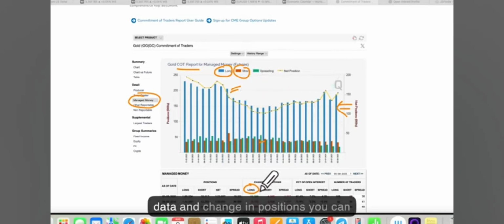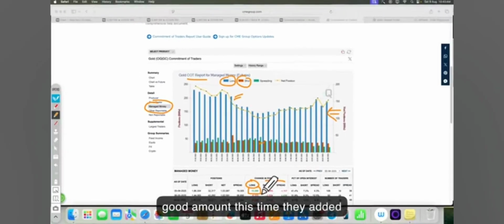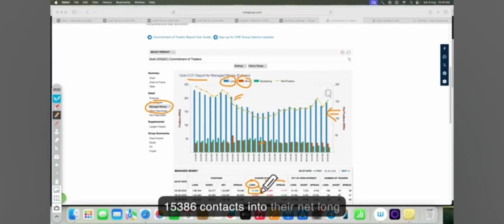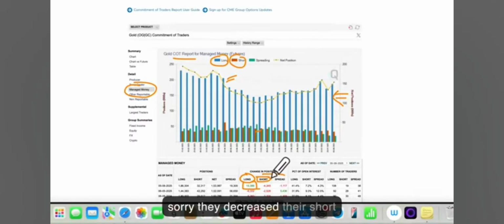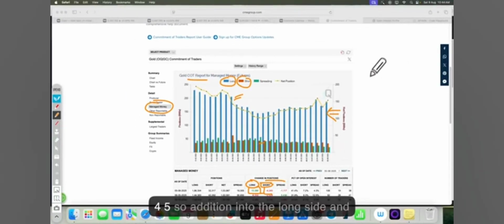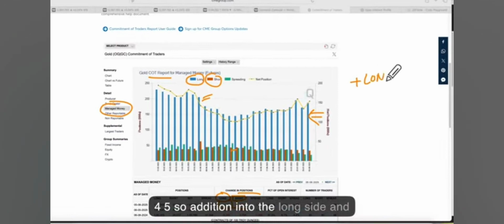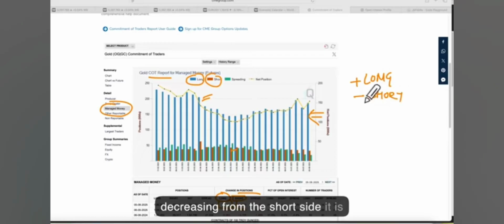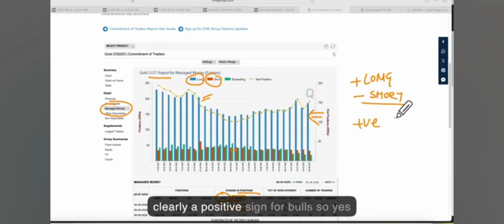If we check the latest data and change in positions, you can see that the managed money increased their net long holding by a good amount. This time they added 15386 contracts into their net long holding. Along with this, they decreased their short holding by a good number, that is 4345. So addition into the long side and decrease on the short side is clearly a positive sign for bulls.